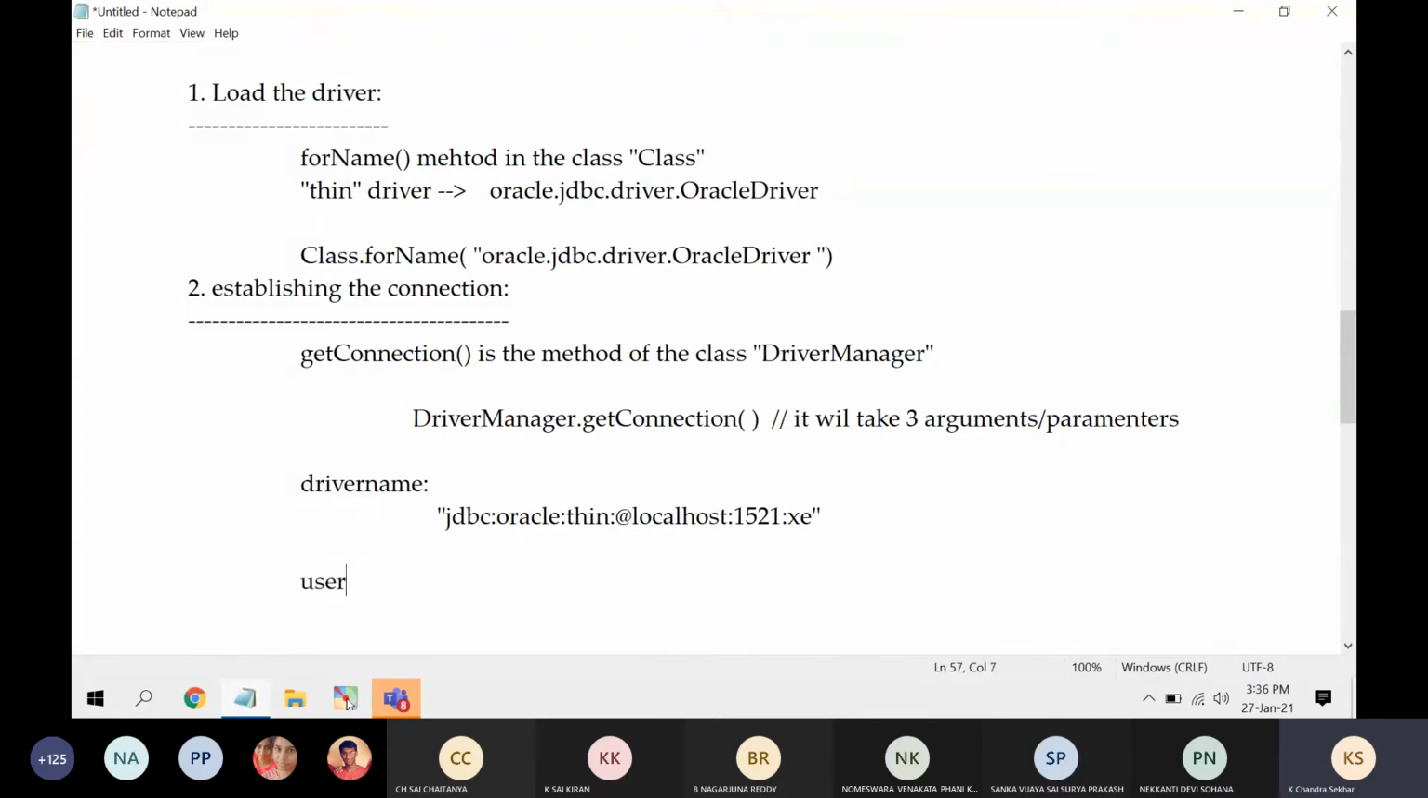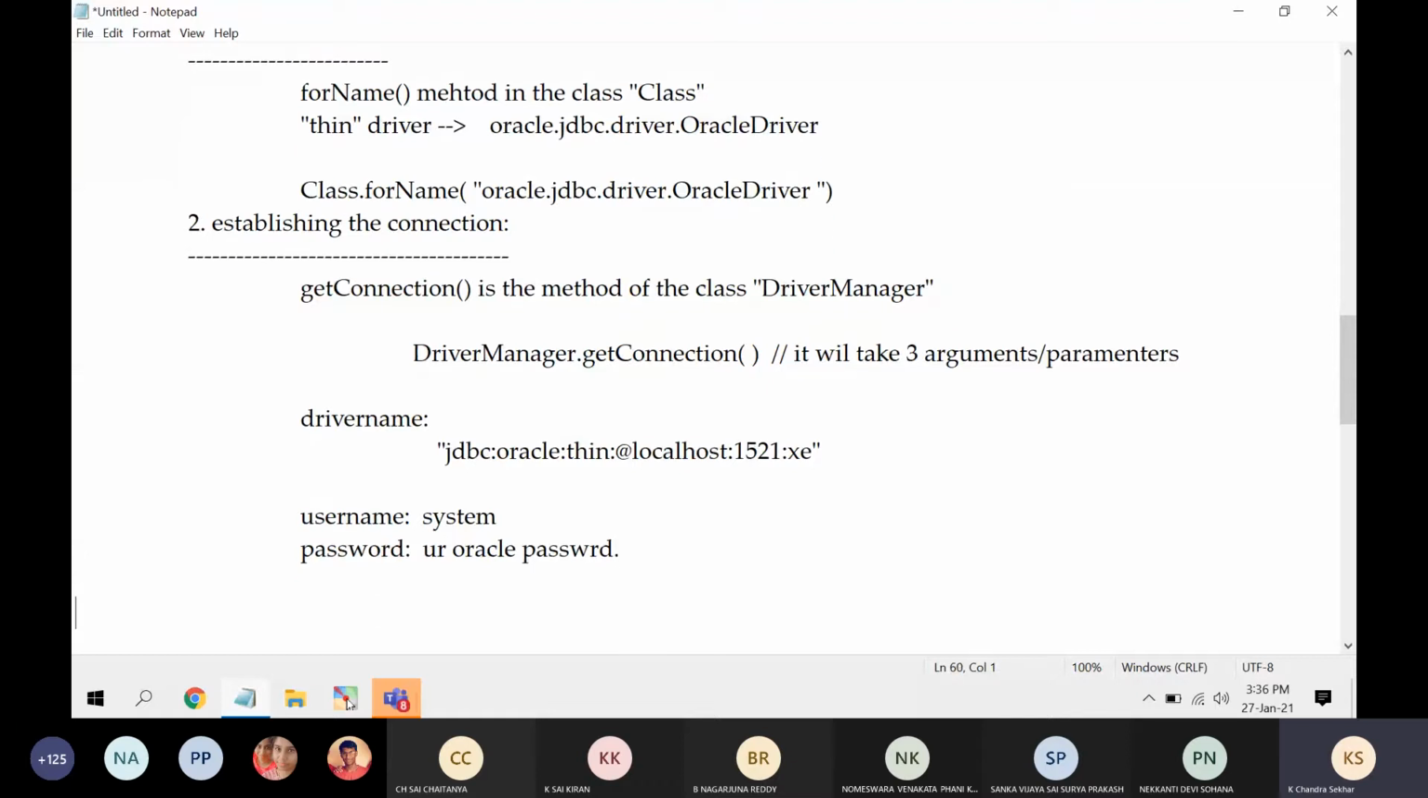The second parameter is the username. What is the username? To enter into your Oracle, when you install Oracle, to log in you have a username and password. By default, the username is system and the password is whatever you set. These are the parameters.